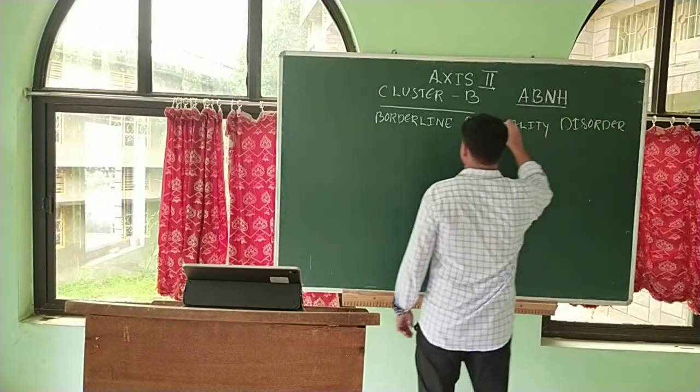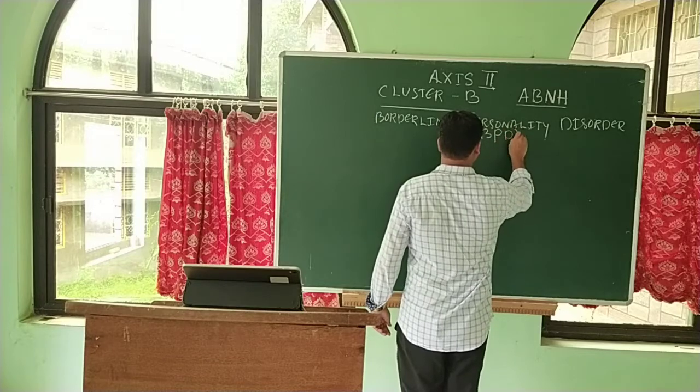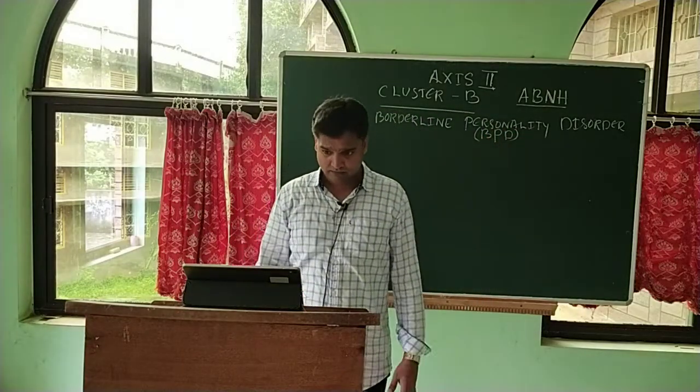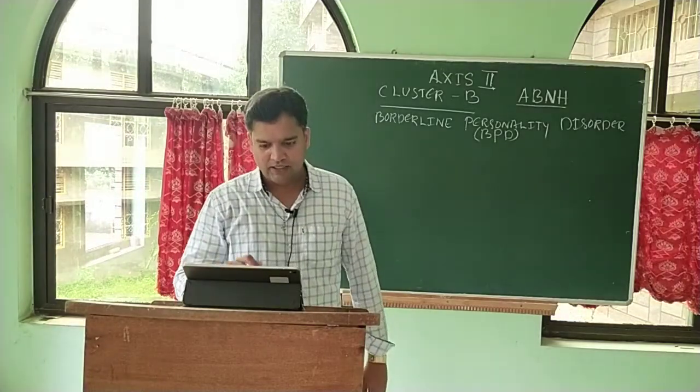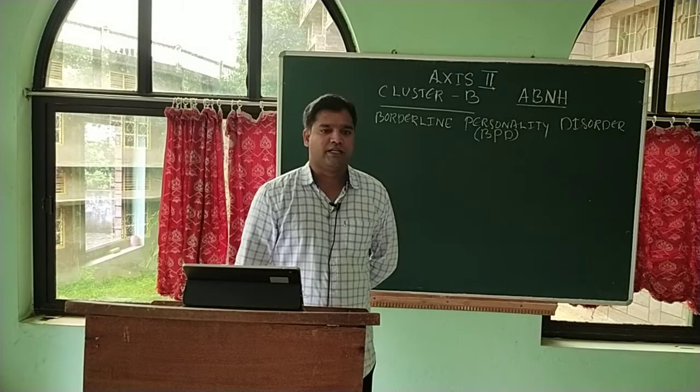It is called BPD for short. Now we look briefly into borderline personality disorder.